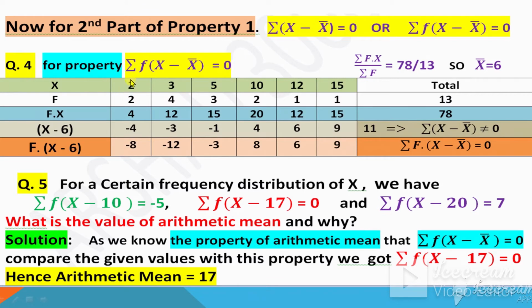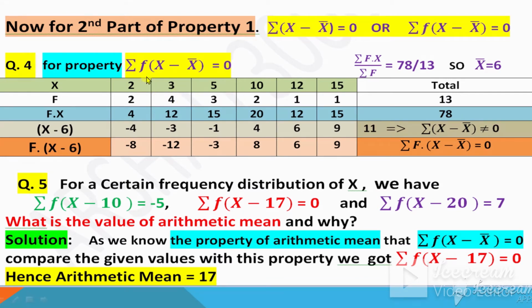Question number 4, for the property summation f times x minus x bar equal to 0. Now let me prove that this is equal to 0. When frequency is given, how do we prove it is equal to 0? So this is the example. Let x assume this value and f assume this number. So x and f both are given to you, or you will assume them in advance. Any number you can assume for x and any number you can assume for f. These two rows, x and f, you will assume in advance for proving this property, and you can use any type of numbers for x and f.